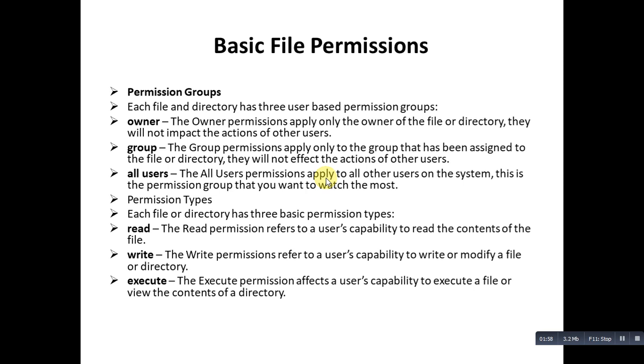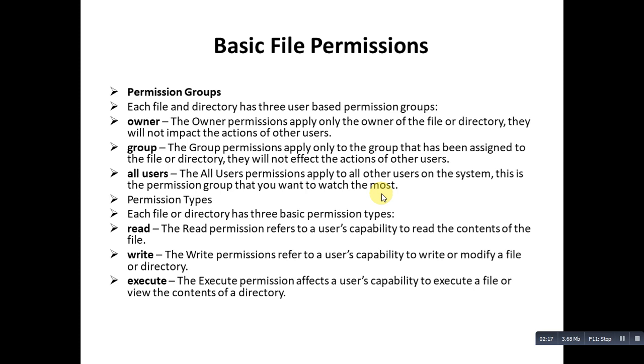The all users permission applies to all other users on the system. This is the permission group that you want to watch the most, so you have to keep that in mind. We have to be very careful with this third one, that is, the all users or others permission.